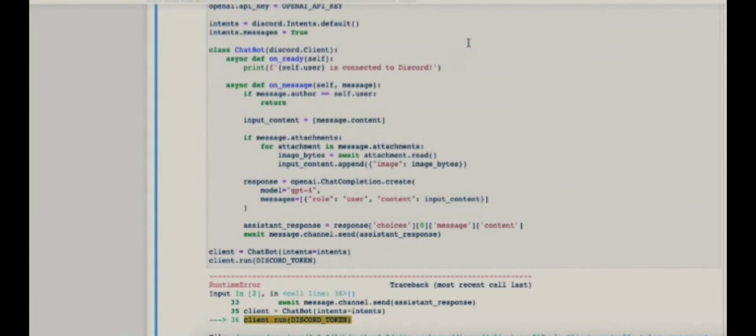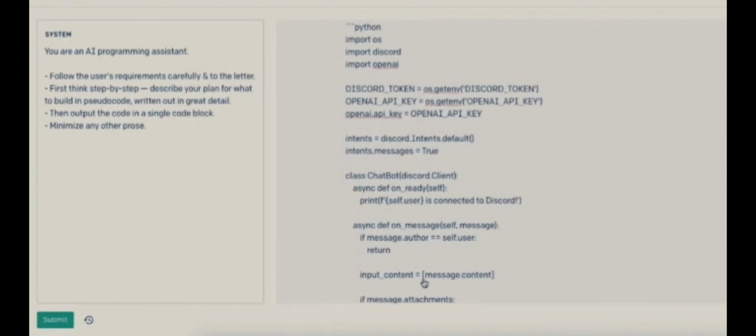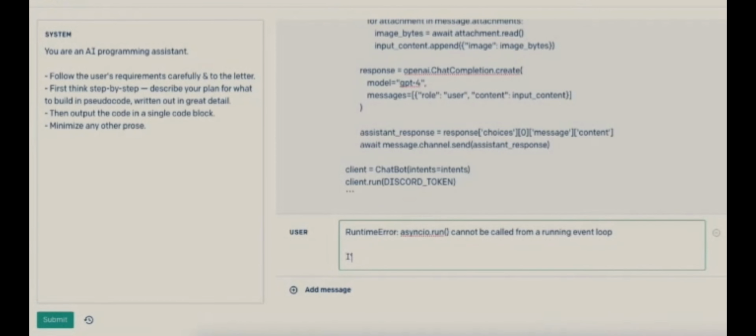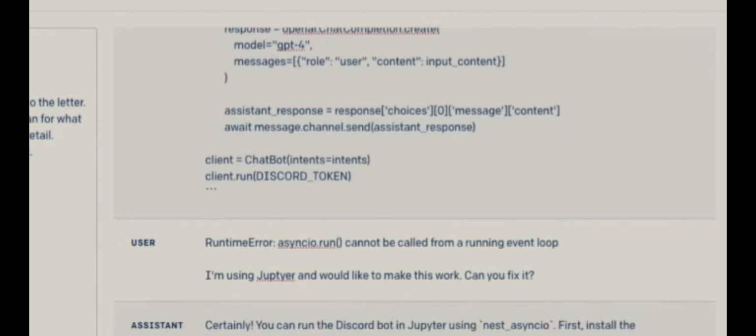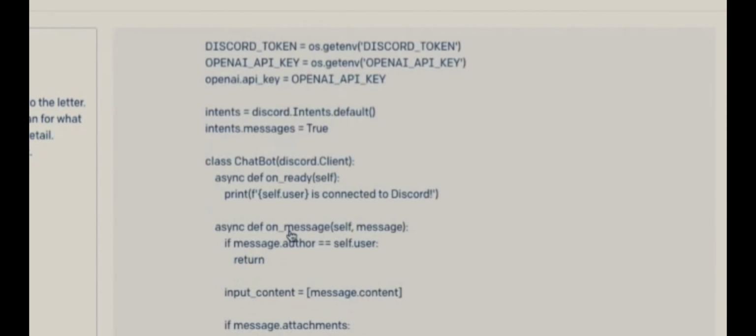Now, a second issue that can come up is it doesn't know what environment I'm running in. And if you notice, it says, hey, here's this inscrutable error message, which if you've not used Jupyter Notebook a lot with async IO before, you probably have no idea what this means. But fortunately, once again, you can just say to the model, hey, I'm using Jupyter and would like to make this work. Can you fix it? And the specific problem is that there's already an event loop running, so you need to use this nest async IO library. You need to call nest